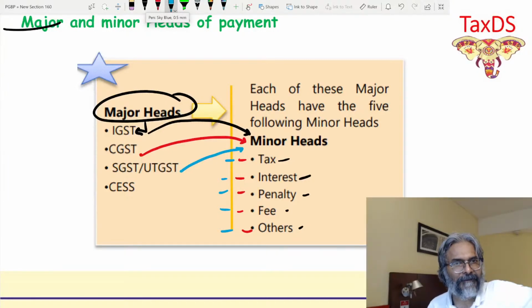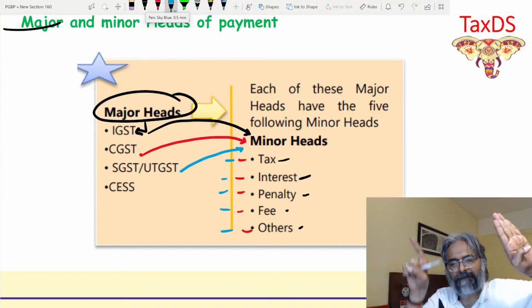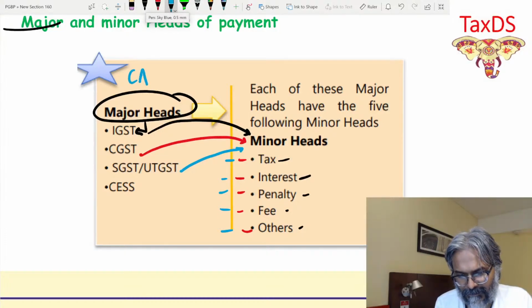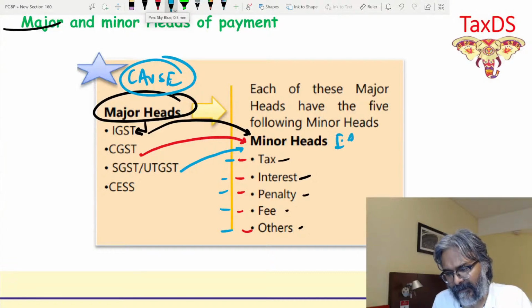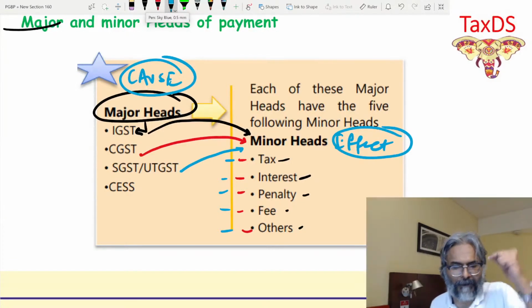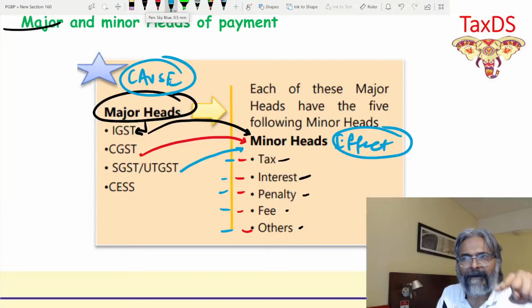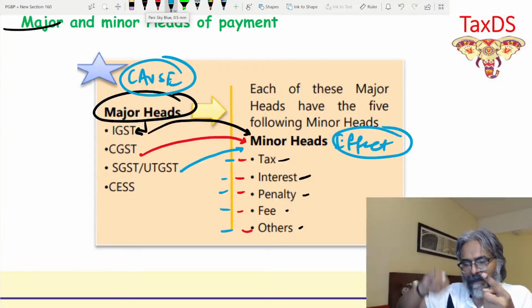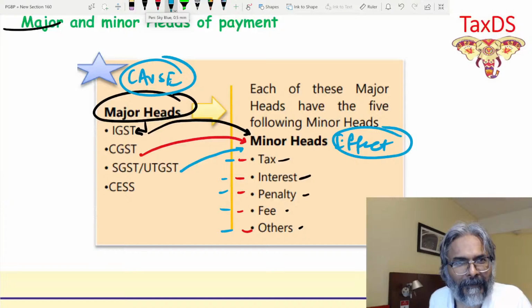Because you are liable to pay IGST, this is the cause. The cause and effect: minor head is the effect. A cause and effect relationship is established. So because of the cause, which is the IGST that you are supposed to pay, the effect was that you ended up paying IGST tax, IGST interest, IGST penalty, IGST fee.